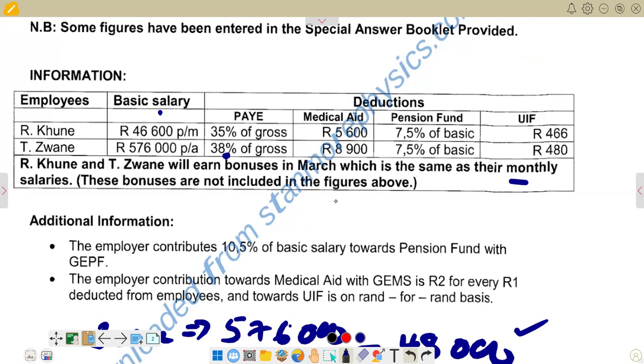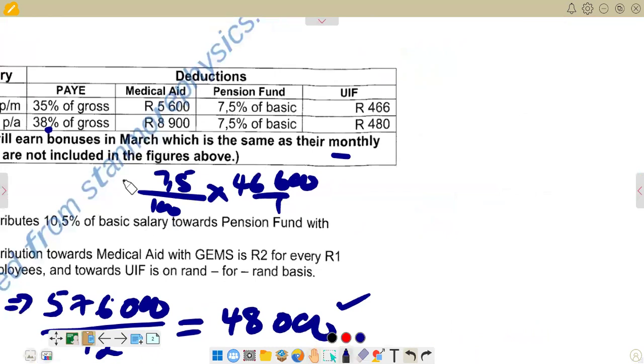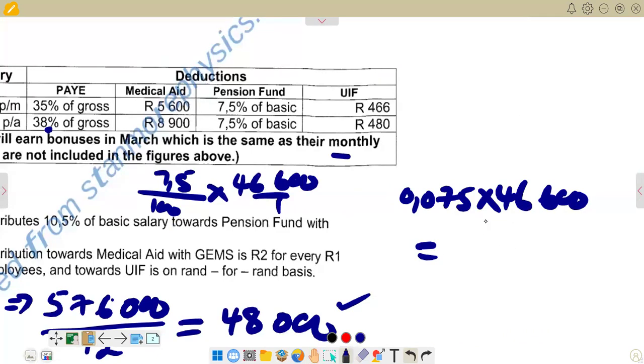So what are we saying? 7.5 is 7.5 over 100. And then we multiply by the figure that we are given for basic, which is 46,600. Then we get 46,600 over 1. And obviously, if you simplify it further, if you say 100 into 7.5 to get a decimal of 7.5%, you are going to get 0.075. And then you multiply by 46,600.